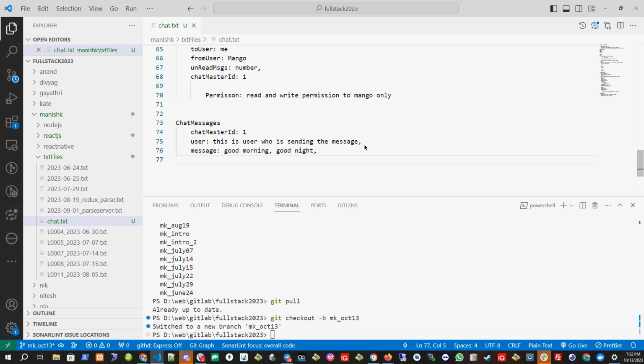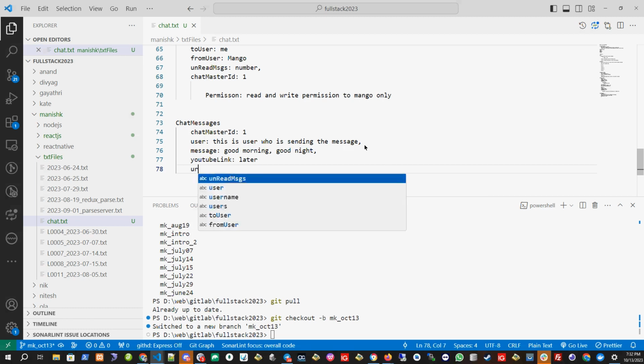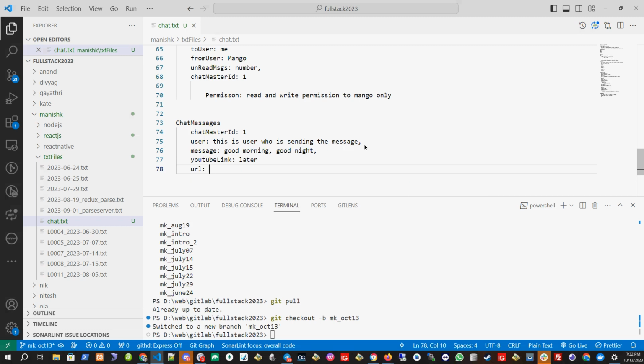In the later part, we will also add YouTube links, so in the chat they can see the YouTube videos also. Not now, for later. We will also add any URL if you want to share one. We can also use file upload, but for file upload you need a good server to hold it.